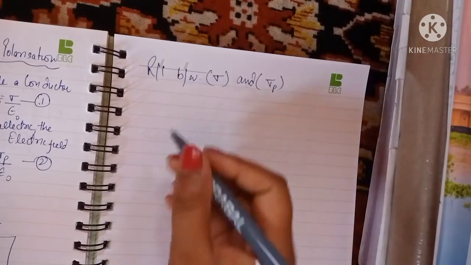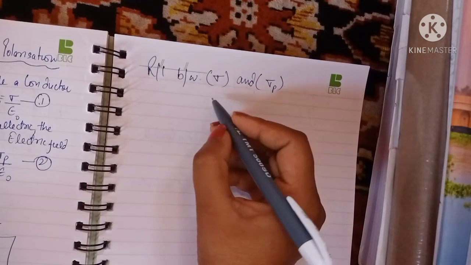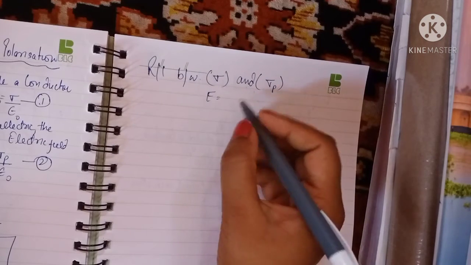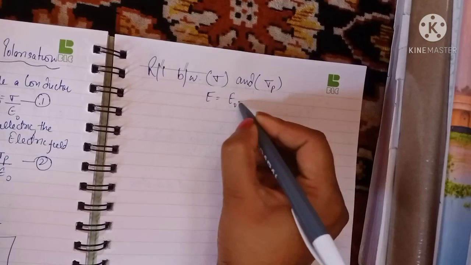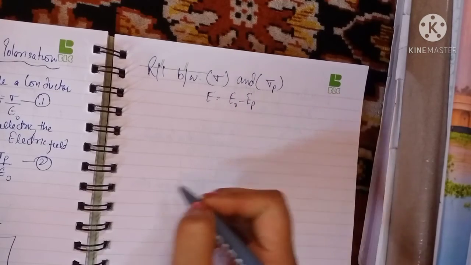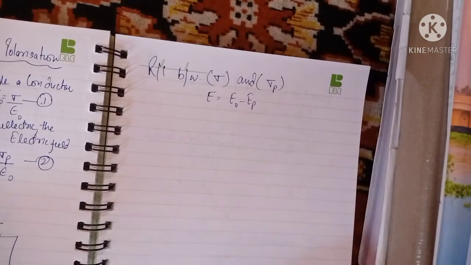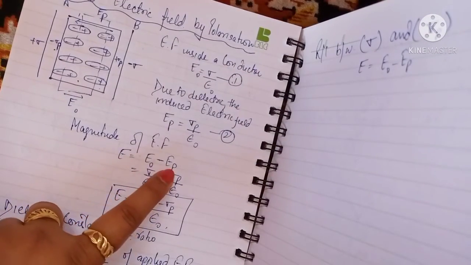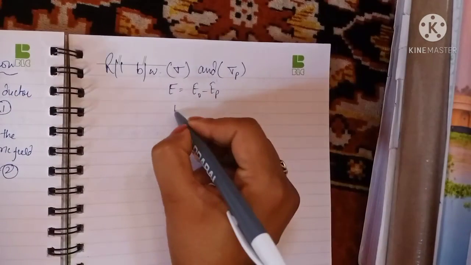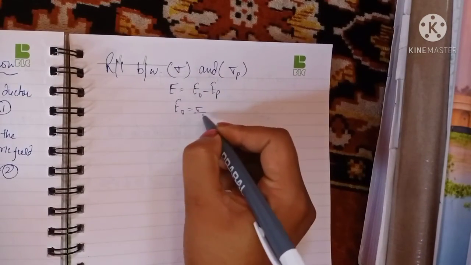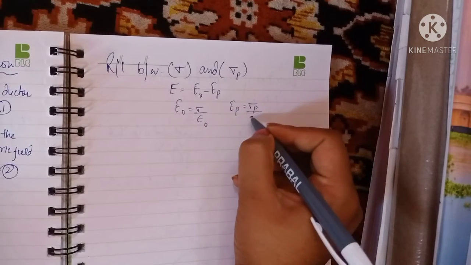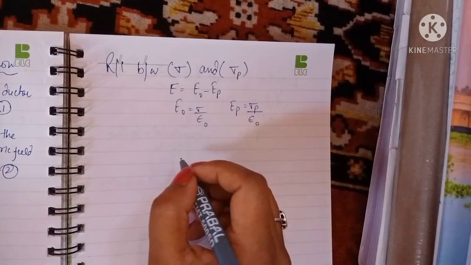Now, as we know, whenever we insert the dielectric slab between the two plates, the electric field is going to reduce, and the electric field will be E naught minus EP. As we know from the previous equation, I have written this. Now E naught is equal to sigma over epsilon naught, and EP is equal to sigma p over epsilon naught. This is again from the previous one.